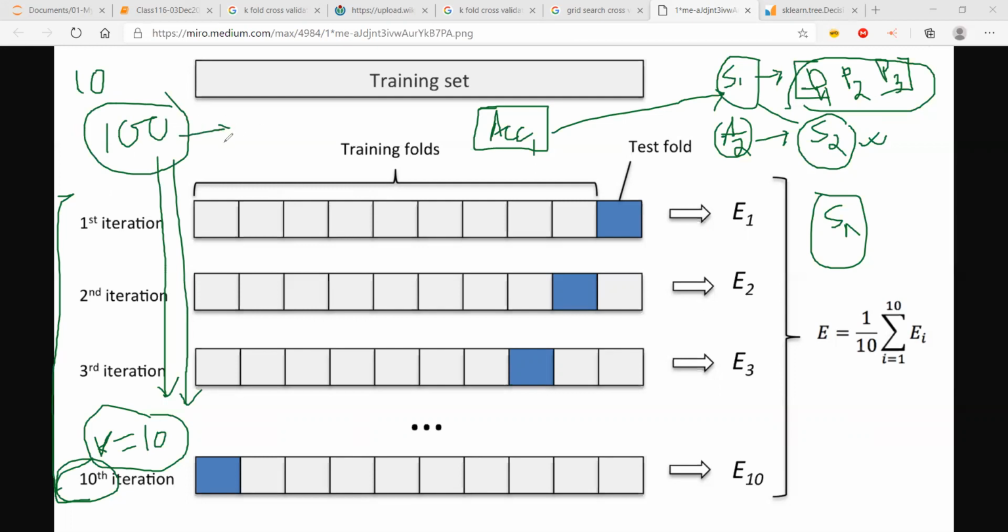100 times I fit the model only to find out which set, let's say S4, is the best set I find. Why? How? Because for S4, the accuracy A4 was the highest among all the 100 fits, right? A4 was the best with combination S4. That's exactly what we are going to do using grid search.